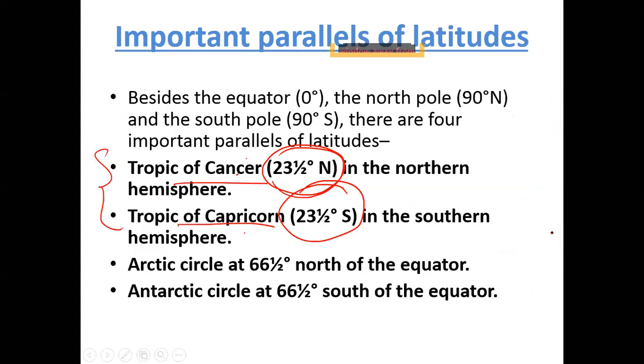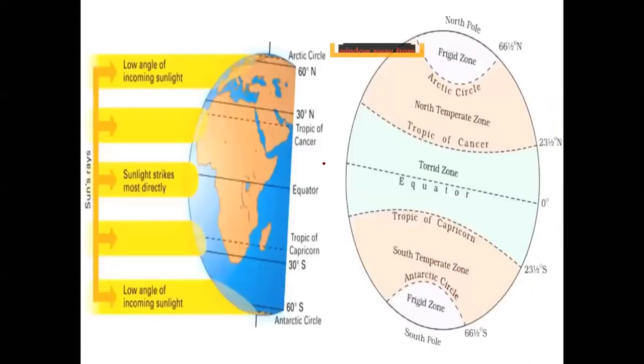So I was talking about latitudes. These are the important latitudes. This is my equator, this is the Tropic of Cancer, this is 30 degrees, this is the Arctic Circle, which is the frigid zone. Sunlight strikes directly from the Tropic of Cancer to the Tropic of Capricorn at any point of time.